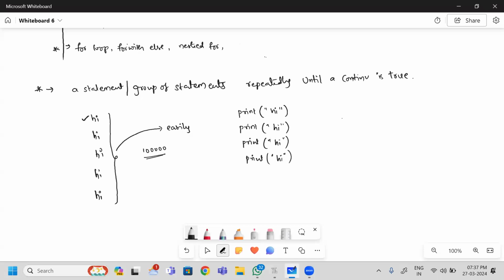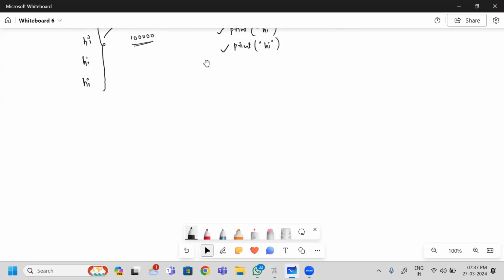If it is 5 times, you can see 5 lines only. But if it is 100 times or 1000 times, you are repeating the same logic or same statement multiple times. Will you do this multiple times? No. I will go for loop statements or iterative statements. So from this, we are going for the first one, that is the while.